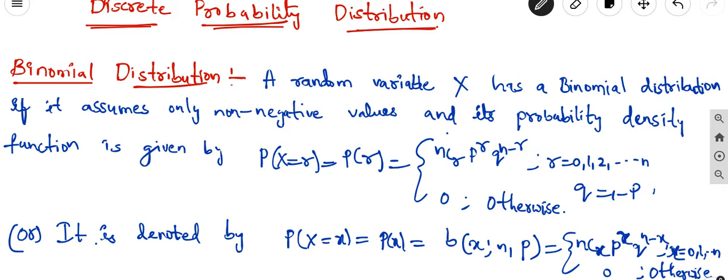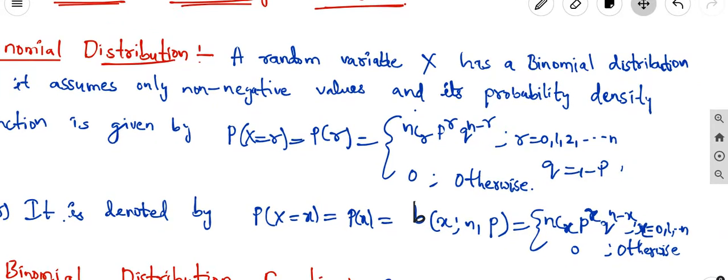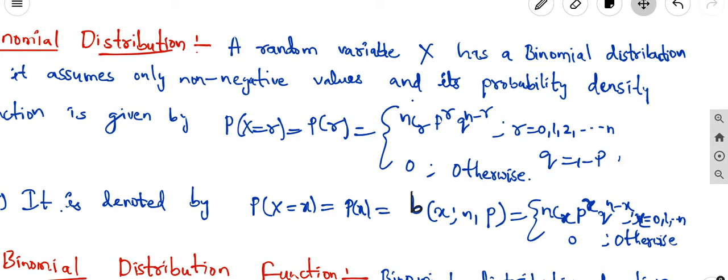In this, q is nothing but 1 minus p, and in other cases the value is 0. It is also denoted by P of capital X equal to small x, that is, the binomial distribution B of x with n number of trials and p the success probability, equal to nCx p power x q power n minus x, where x equals 0, 1, 2, and so on up to n, and 0 otherwise.